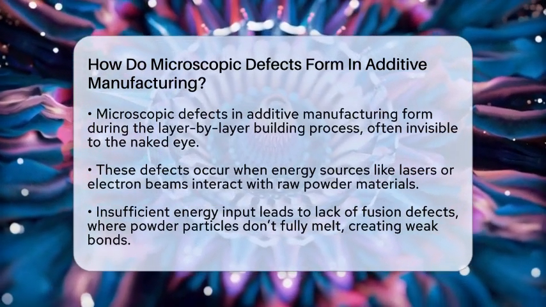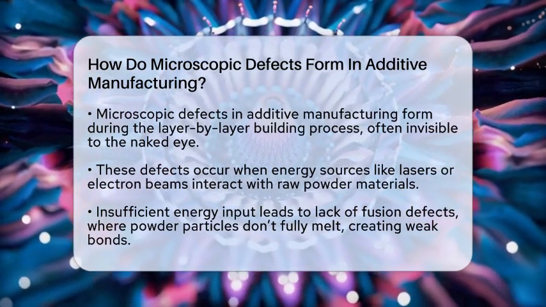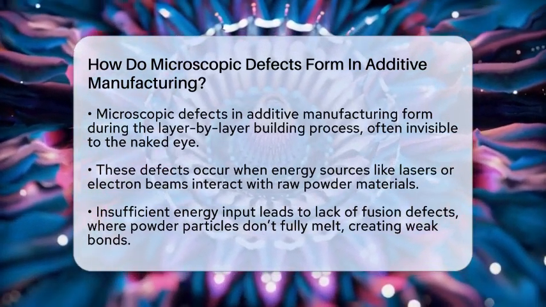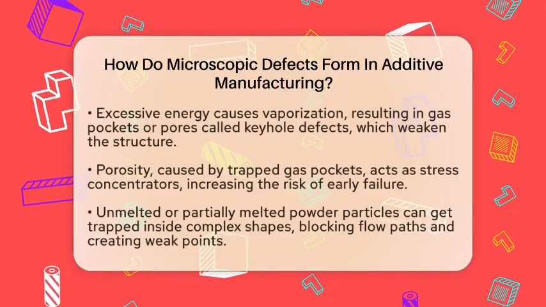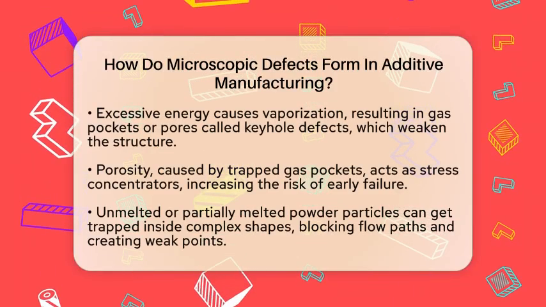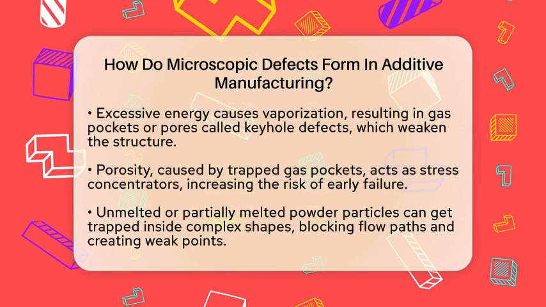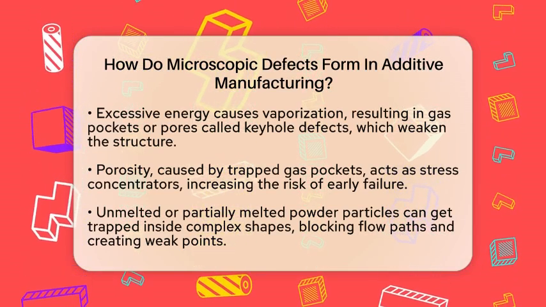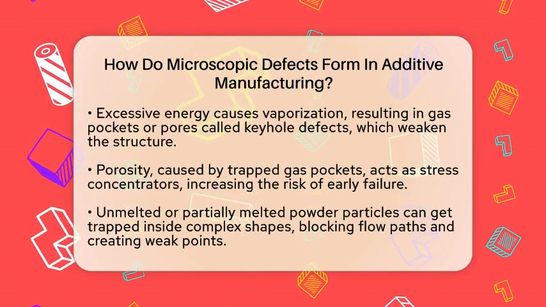One common way these defects form is when the energy input is too low. When there isn't enough heat, the powder particles don't fully melt. This creates what we call lack of fusion defects. Think of it like trying to glue two pieces of paper together but not applying enough glue. The bond isn't strong and weak spots can develop. These weak spots can crack under stress or load over time.